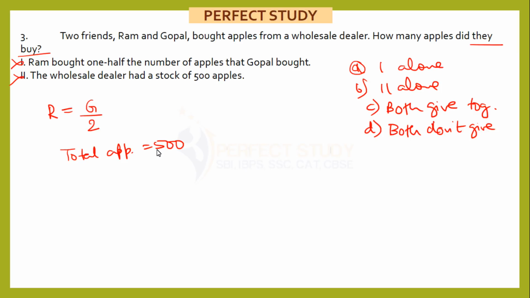Now let's combine it. If total apples is 500 and Ram bought half of Gopal, how is that possible to calculate? Just because total apples is 500 does not mean that Ram and Gopal were the only buyers. There might have been other buyers. So I cannot get Ram, because I don't know Gopal, and I cannot assume that these two were the only buyers. If that kind of point had been mentioned, then okay, by splitting up 500 we could have got something, or obviously 500 would have been the answer directly. There was nothing to do here. So both combined together also will not give me the answer.